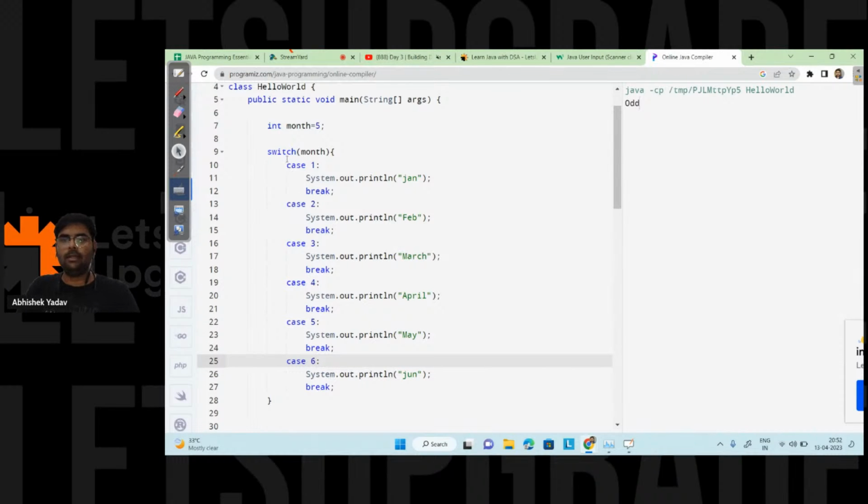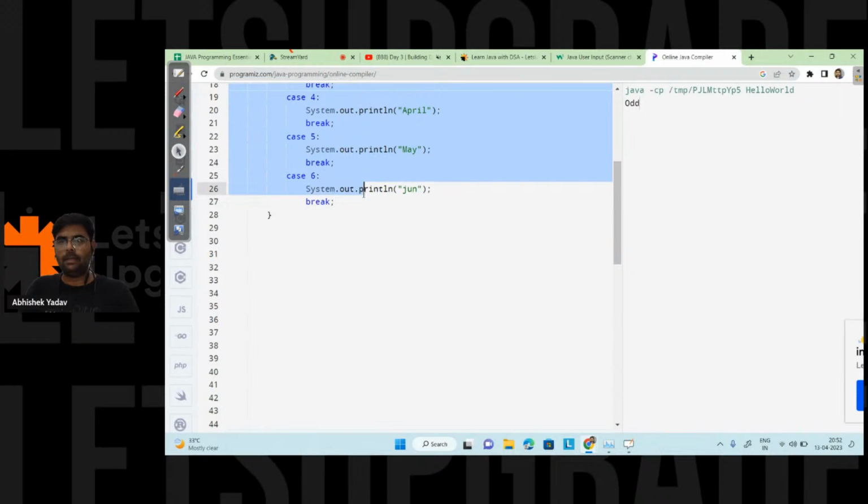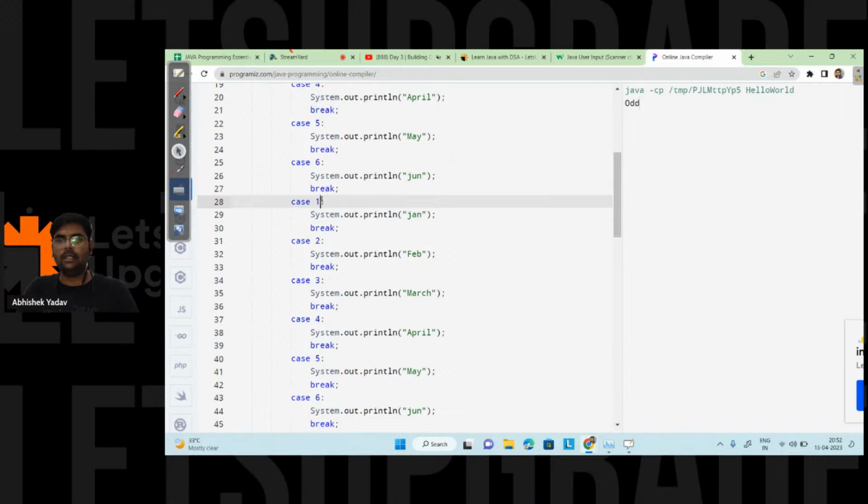Similarly I will copy this again and paste it here. This will be 7, 8, 9, 10, 11, and 12. Here I will write December, and this will be November, October, September, August, and this will be July here.